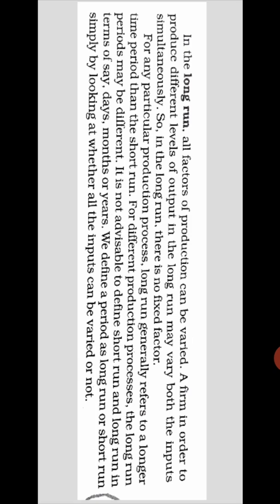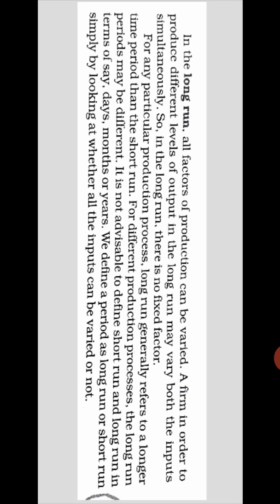That's why in the long run everything is variable. So in the long run there are no fixed factors, because everything is going to change, and there is no concept of fixed factors.